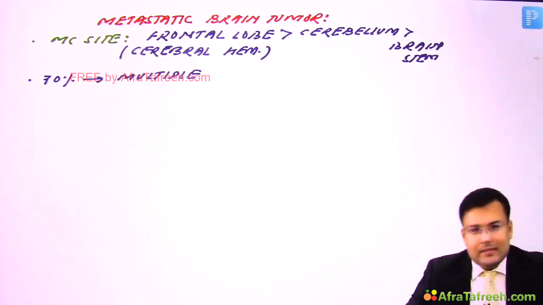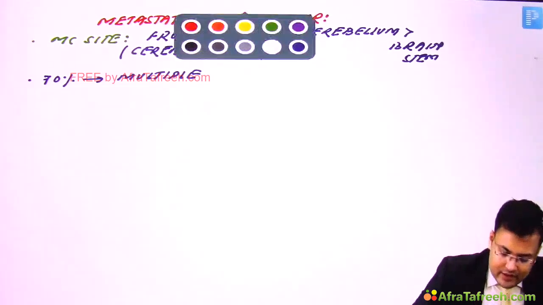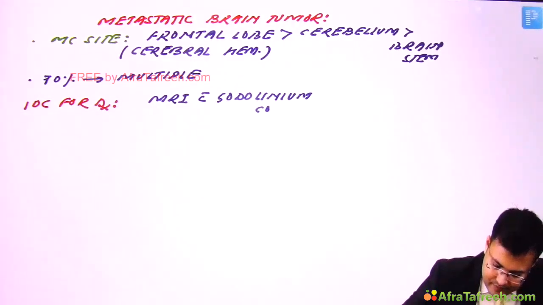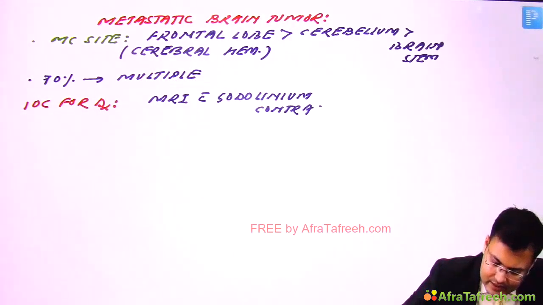Now, how are we going to make the diagnosis? MRI. And with MRI, for better diagnosis, we go for gadolinium contrast. So the investigation of choice for diagnosis is MRI with gadolinium contrast. Clear?